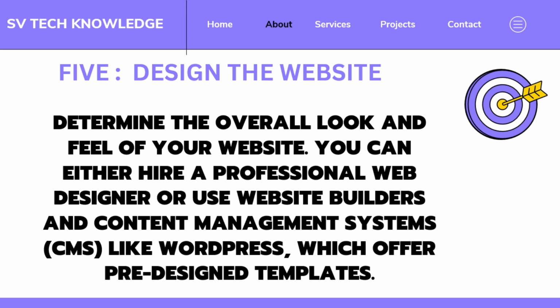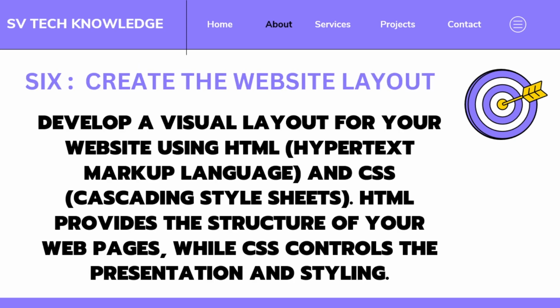Like this we have so many websites for web designing. Mostly I prefer WordPress as the best platform for designing our website. In this we will get predefined or pre-designed themes, everything. Okay, design the website.